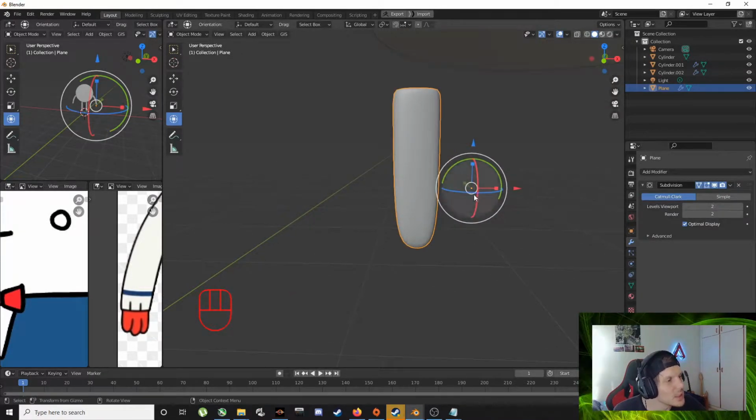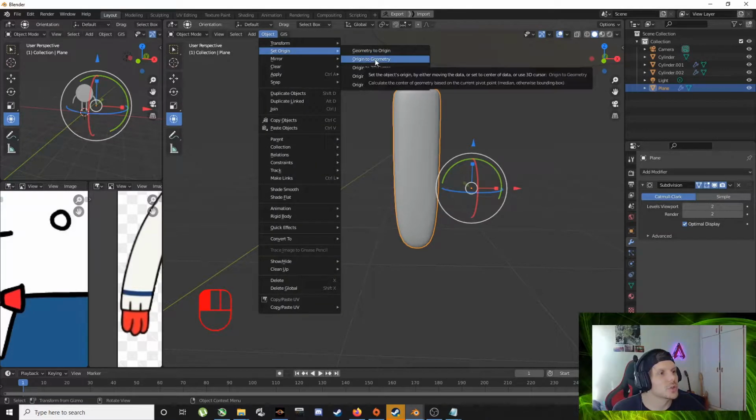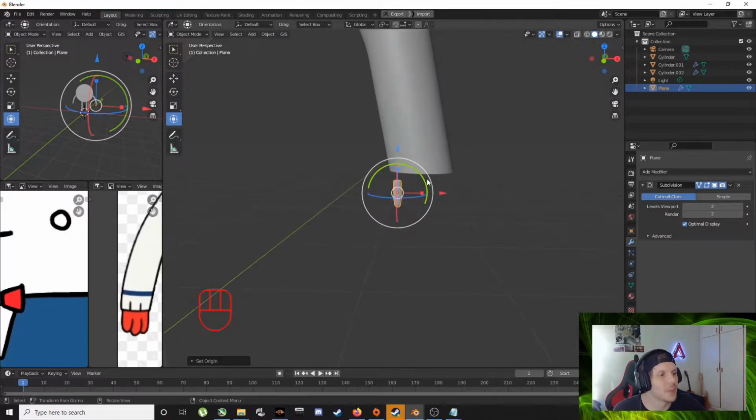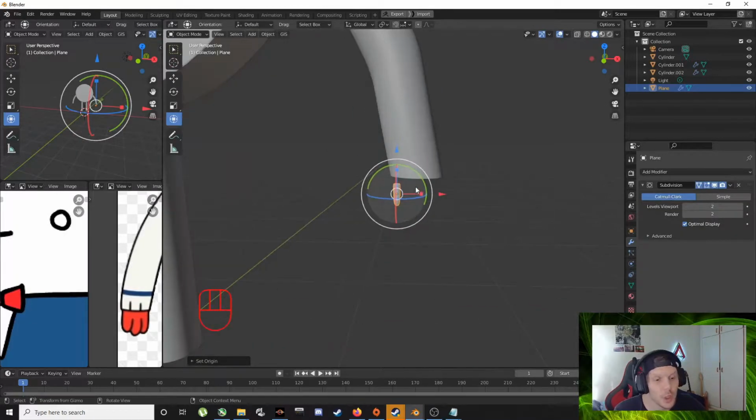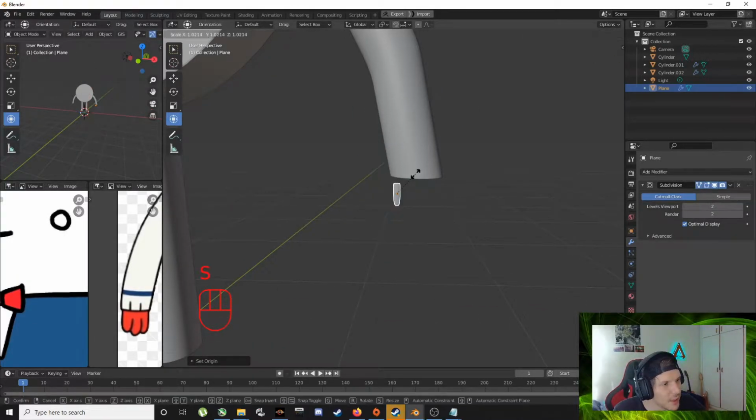Cool, now you'll see this little yellow dot, that's the origin of this thing, right? So it's gonna make it weird if it's not on center. So let's just go object, set origin, origin to geometry. Boop. Wish I learned that a lot quicker earlier. Okay, let's scale this fat finger up a bit.